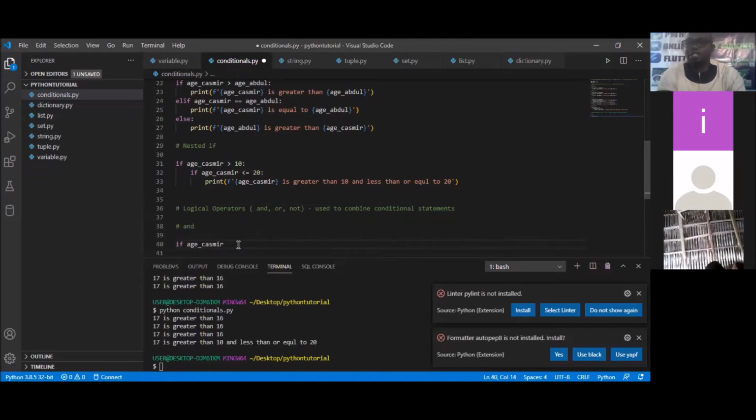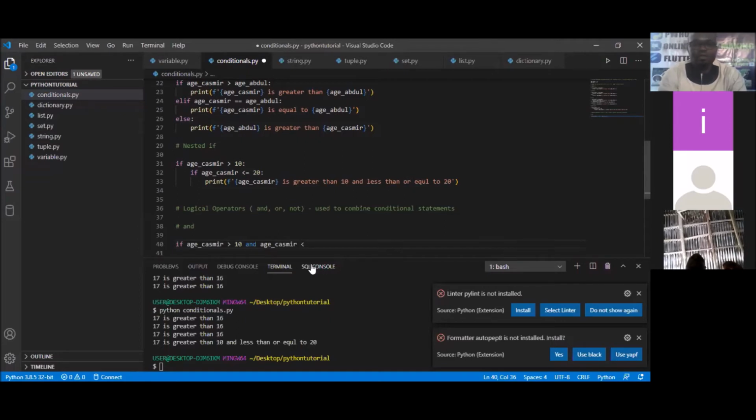So if age_Casimir is greater than 10, then you give space. That's how you use this one. Now use the AND operator. So this condition must be true, and also the next condition I'm going to write must also be true, which is that age_Casimir is less than or equal to. Thank you.